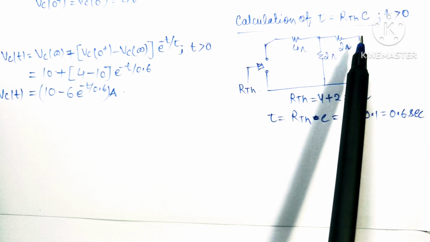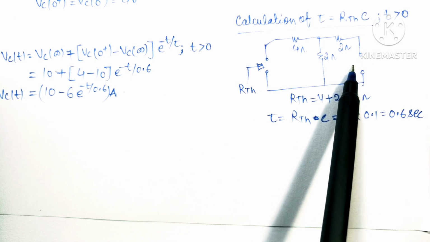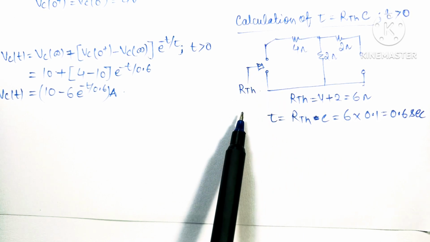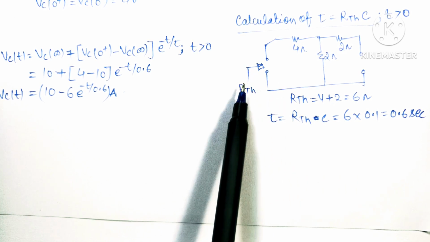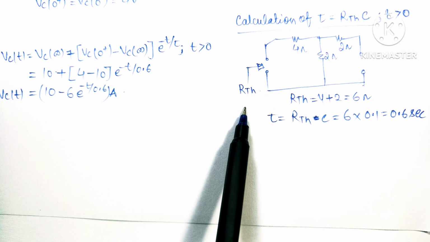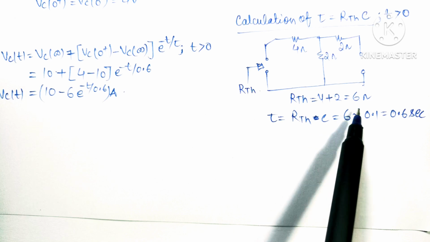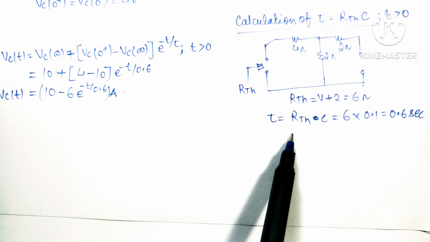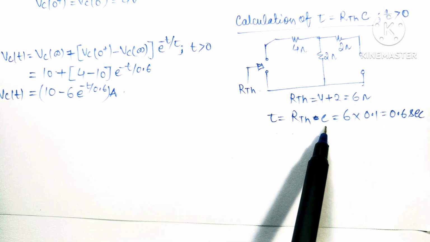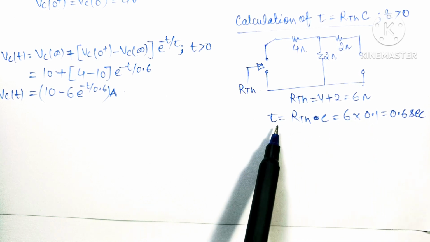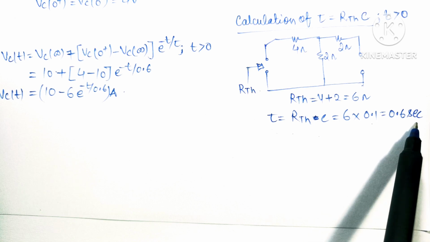So for calculation of RTH, the current source will be open circuited and this capacitor is removed, and the RTH value is calculated for this capacitor. So we can see from the circuit the RTH value is 4 plus 2, that is equal to 6 ohm. So tau can be written as RTH into C. RTH value is 6 ohm and the C capacitance value is given in the question, that is 0.1 farad. So tau value will be equal to 0.6 second.